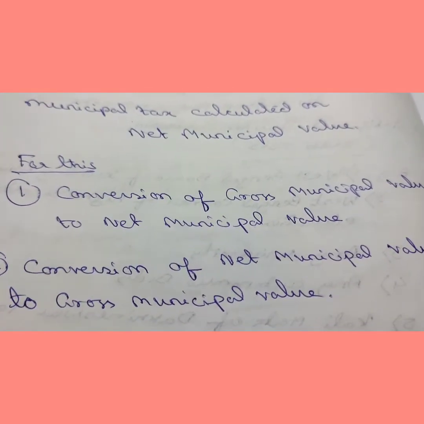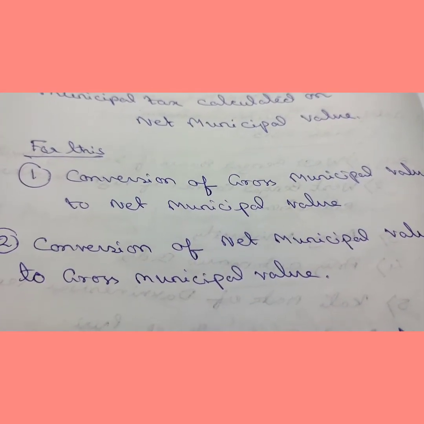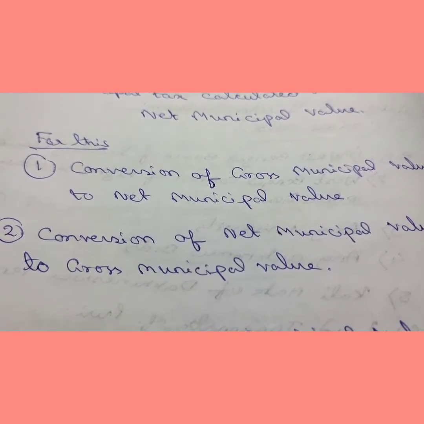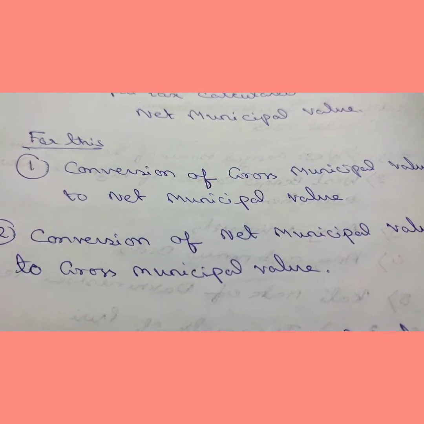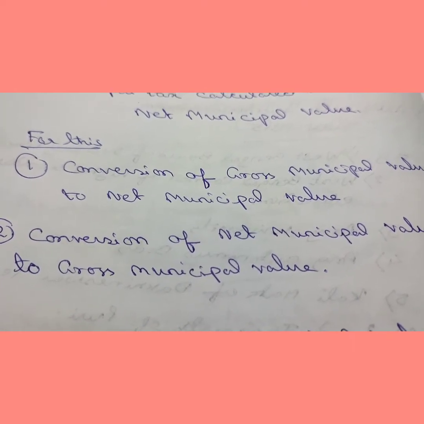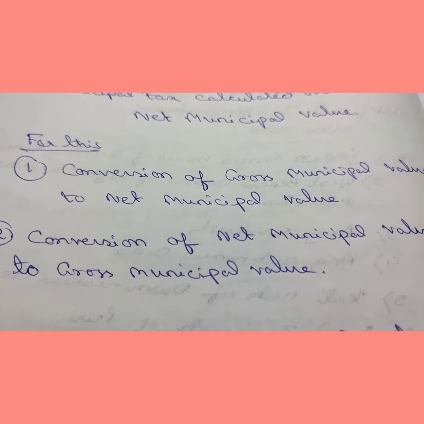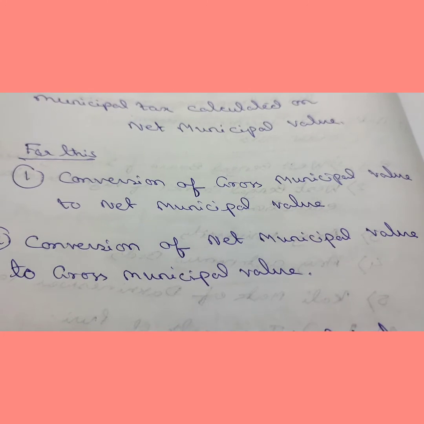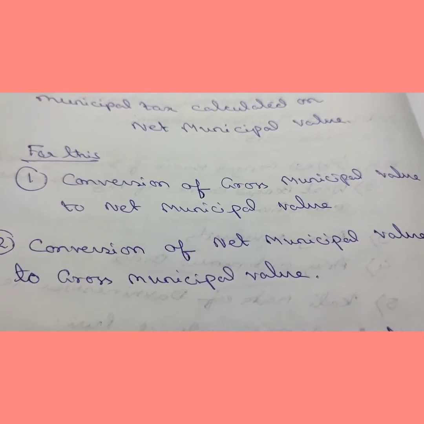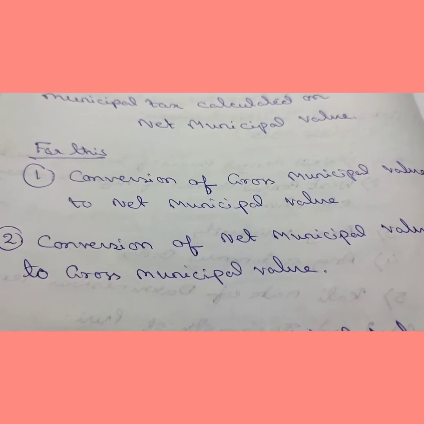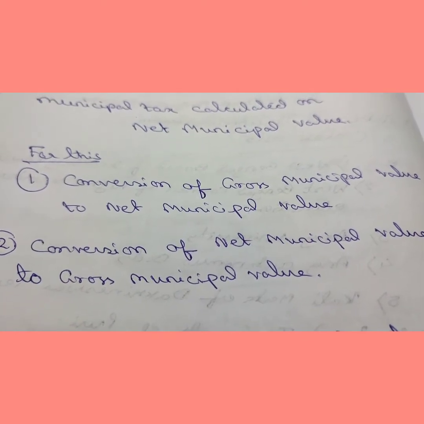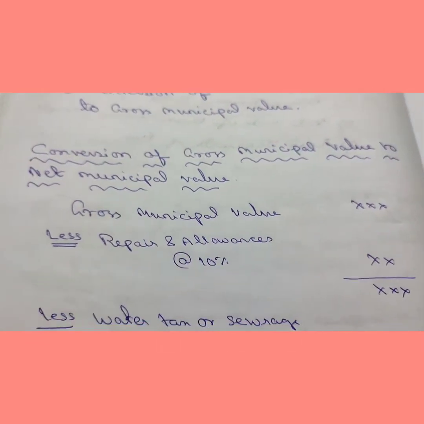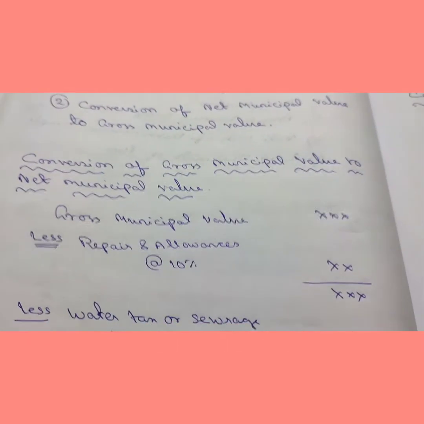Another way is conversion of net municipal value to gross municipal value. If in the question net municipal value is given, then you have to calculate gross municipal value, because for the calculation of gross annual value, gross municipal value is required. So for the first case, where gross municipal value is given, you have to calculate net municipal value. What do you have to do? What is the process of conversion?